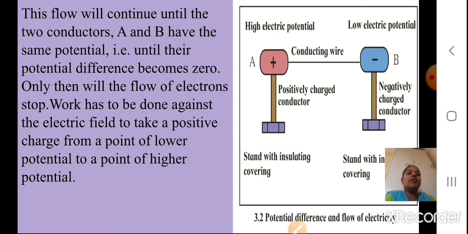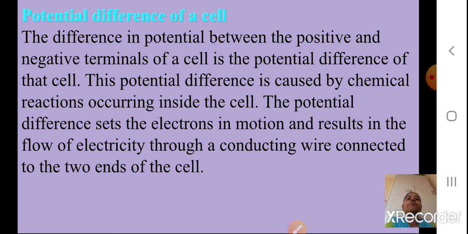Now the next part we will see is the potential difference of a cell. What is the potential difference of a cell? The difference in potential between the positive and the negative terminals of a cell is called the potential difference of the cell. The cell has a positive terminal and a negative terminal, and the difference between those values we call the potential difference of that cell. This potential difference is caused by chemical reactions occurring inside the cell.